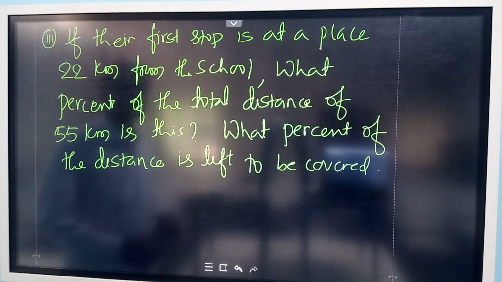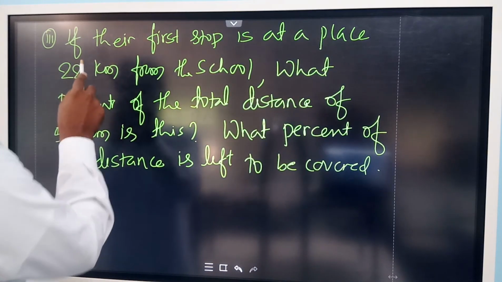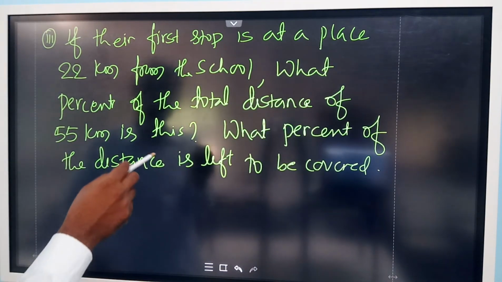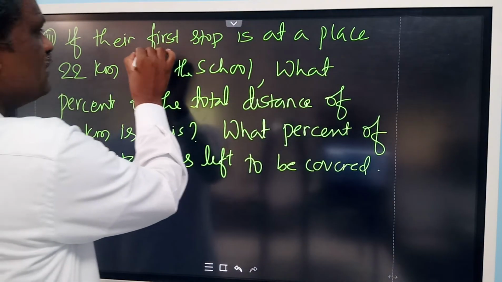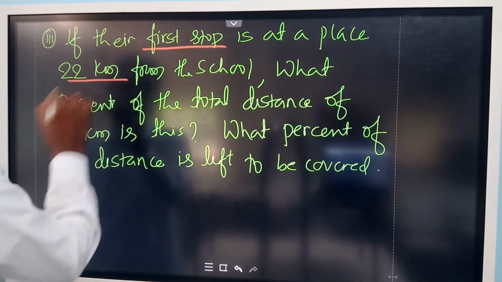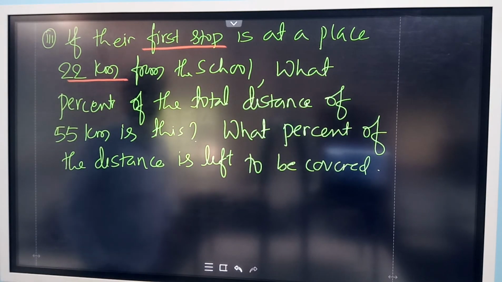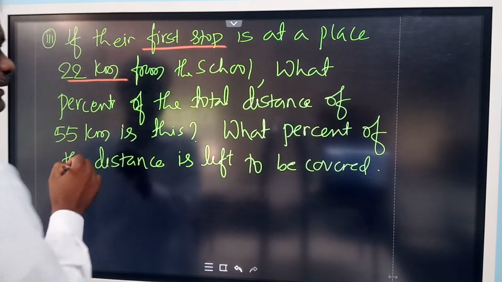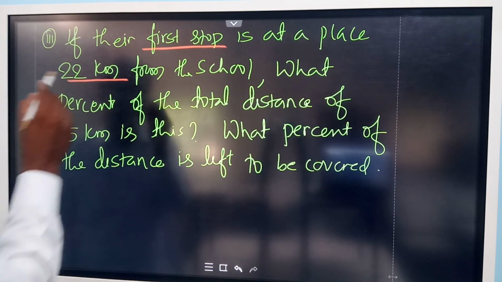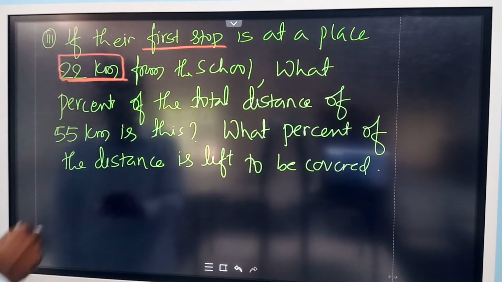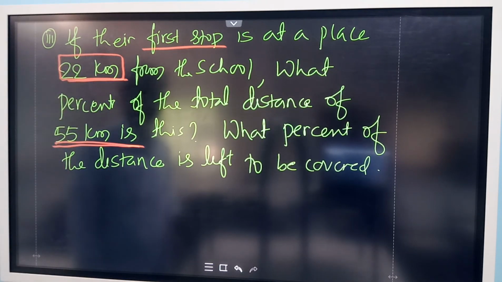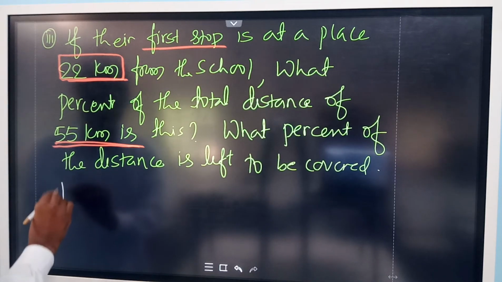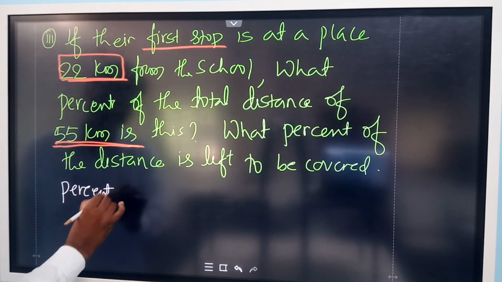Like this, their first stop is at a place of 22 kilometers. So while going to the picnic spot, on the way they give one stop. First stop is at 22 kilometers from the school. What percent of the total distance of 55 kilometers is this? Now they have given the stop at 22 kilometers and the total distance is 55 kilometers. What percentage? 55 into 100. 22. So now percentage of